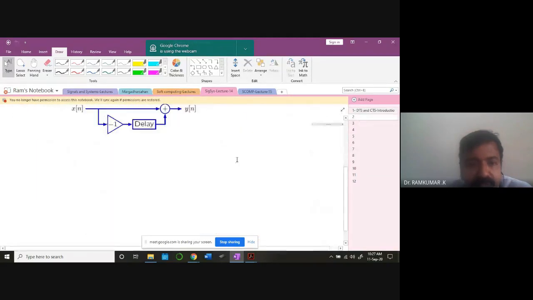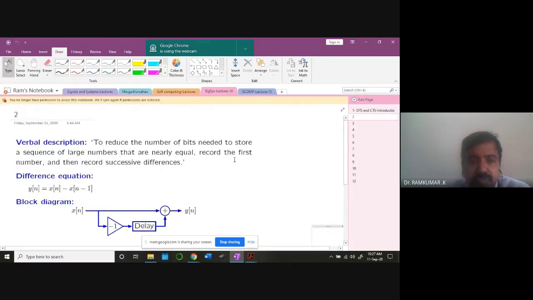Now look at this. Here is the system, today's system. Look at this. I'm introducing you to an equation called a difference equation.